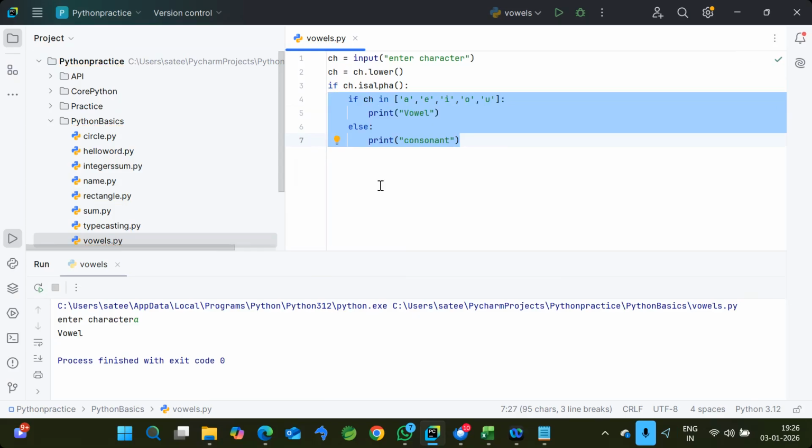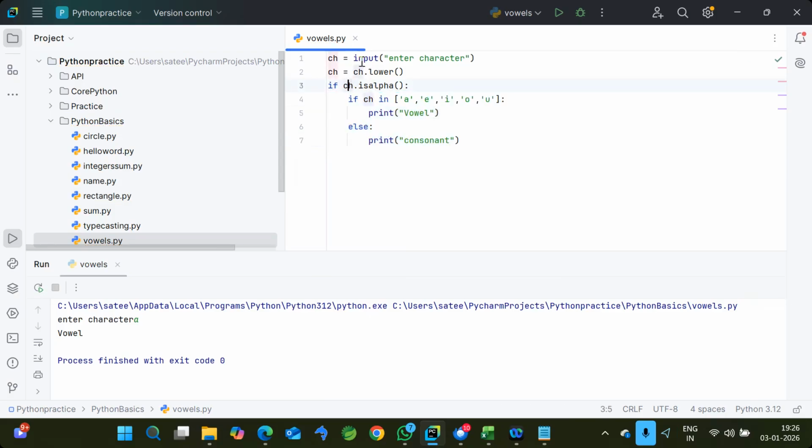Okay. So in this case, what happened? Please try to understand; I will explain. First, we are giving a character as input. Then I'm converting the given character into lowercase. And now I'm checking whether that character is an alphabet or not. If it is an alphabet, then internally I'm checking whether that character belongs to any of these five characters: A, E, I, O, U. If it belongs to A, E, I, O, U, that means it is a vowel.